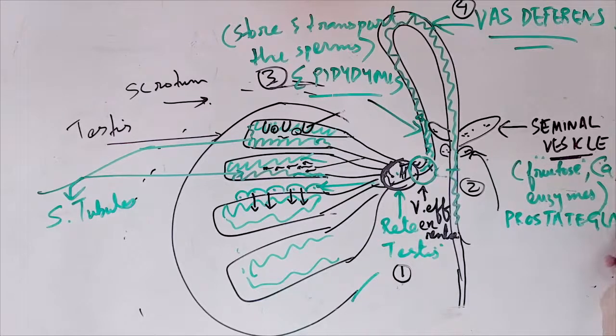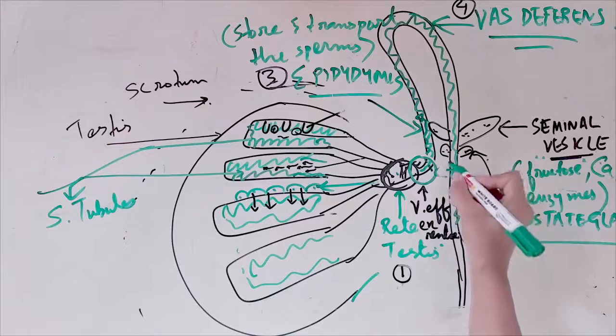Prostate gland. If there is some problem, it can lead to prostate cancer. Prostate gland. And the next is the bulbourethral gland.